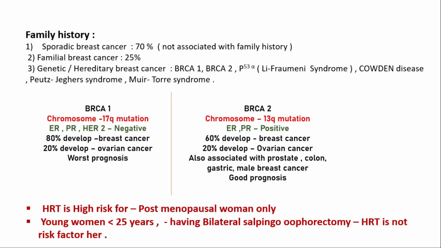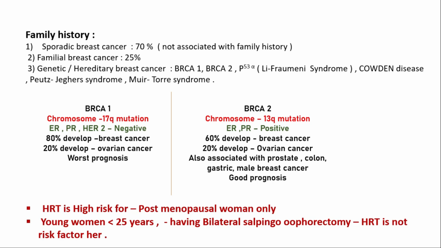In breast cancer, 70% are sporadic, that means not associated with family history. About 25% have a positive family history of breast cancer. Then genetic and hereditary breast cancer: BRCA1 mutation, BRCA2 mutation, P53 gene mutation, which is termed Li-Fraumeni syndrome, Cowden disease, Peutz-Jeghers syndrome, and Muir-Torre syndrome are the hereditary breast cancer causes.